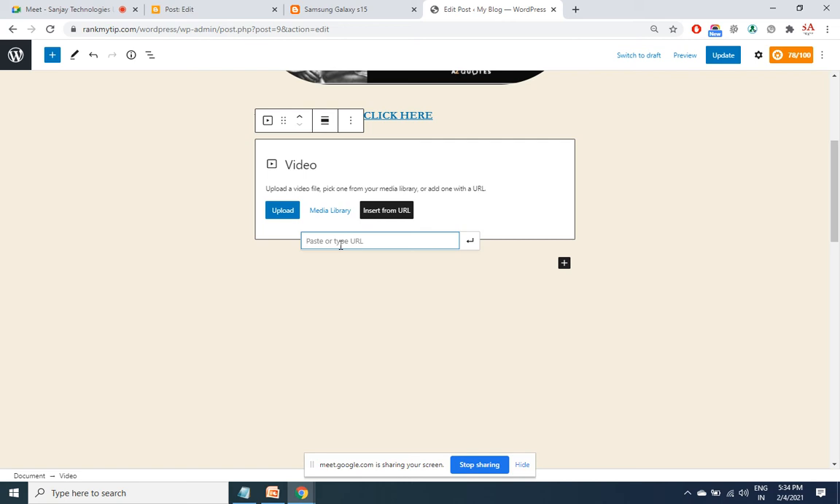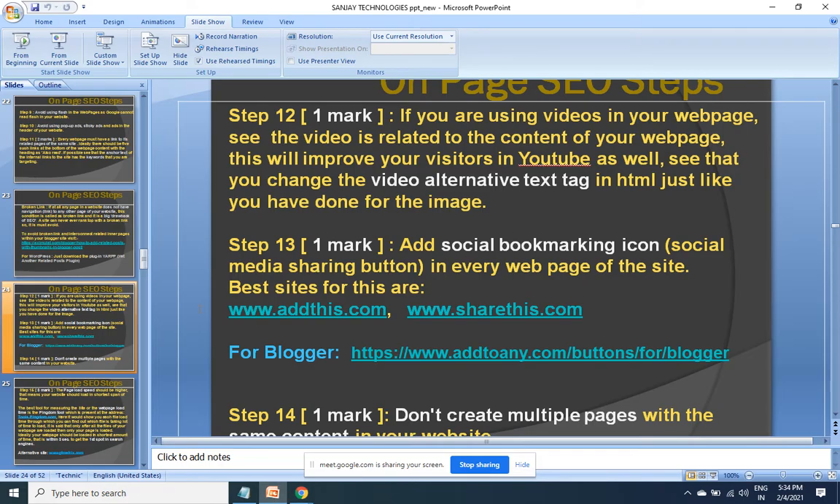So hope step number 12 is clear for all the three types of sites. Moving on to step number 13. Social icons. Add social bookmarking icons at the bottom of every web page of your website. What are these social buttons? Something like this.